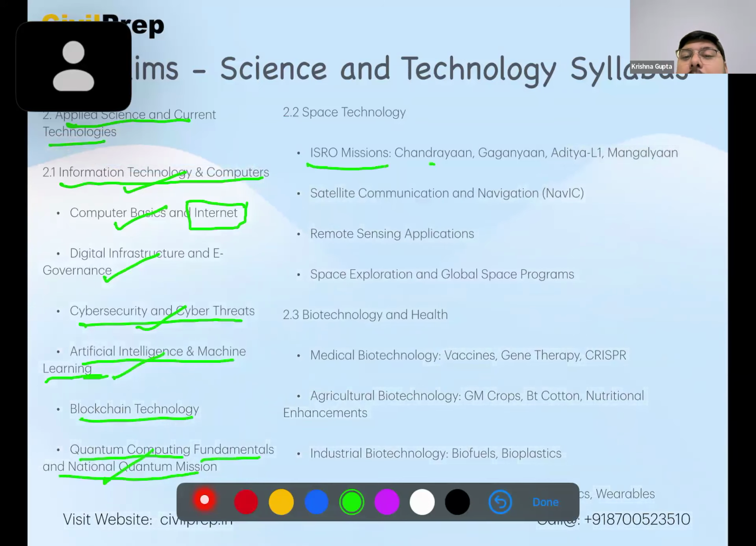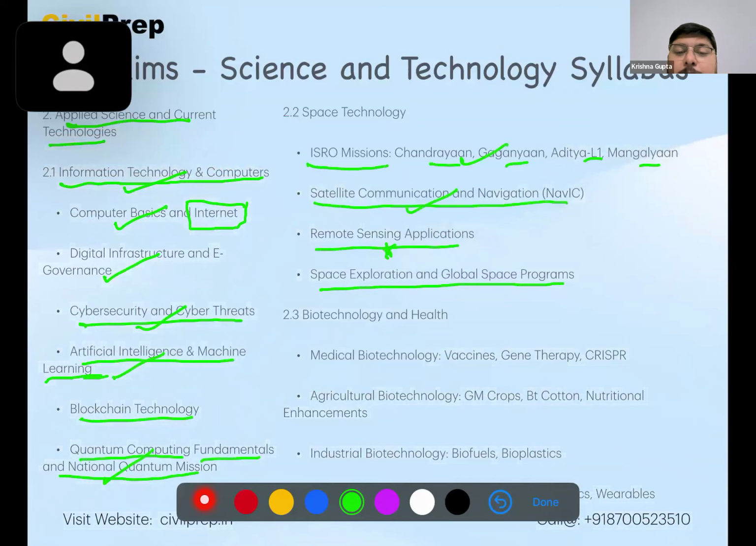Then ISRO missions are also asked, okay, with respect to the various missions. Satellite communication and navigation, very important. Remote sensing applications, quite important. Space exploration in global space programs.